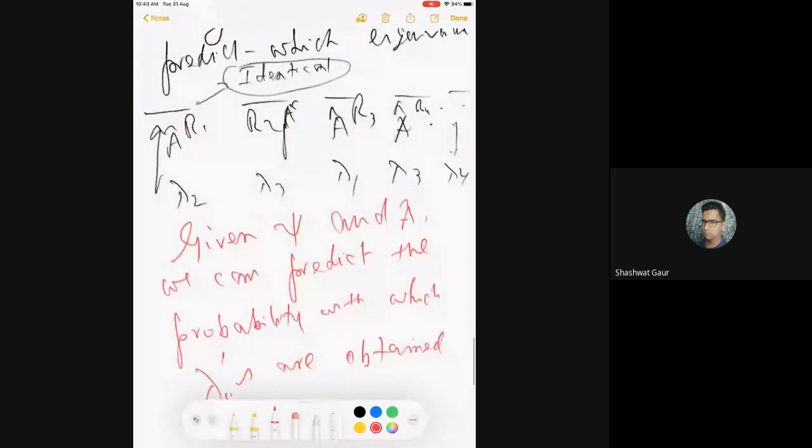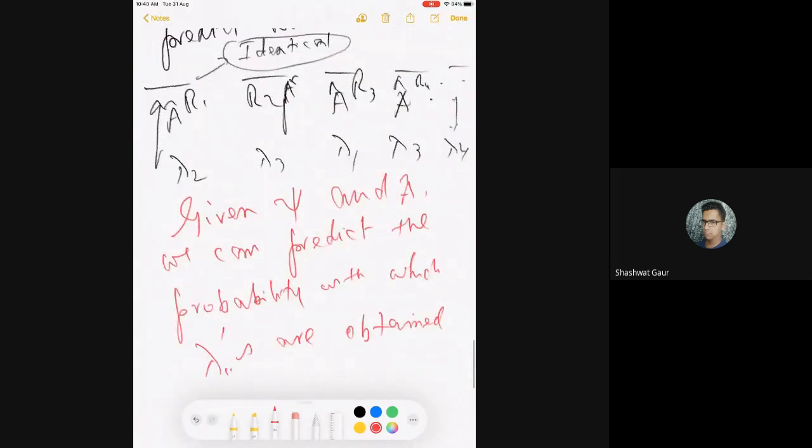So I can't tell who will get what. But if there are thousands and tens of thousands of observations on the same system, I can tell what is the probability of getting lambda 1, what is the probability of getting lambda 2, lambda 3, and so on. I hope you can understand my question.